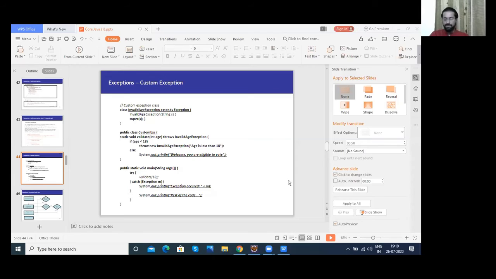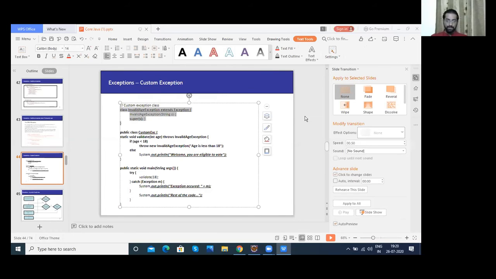Exception is something which is unexpected. So yes, I understand that this program can for sure be written using if else, but to demonstrate the use of user defined exceptions, we're using this example. Okay, got it. Thank you.